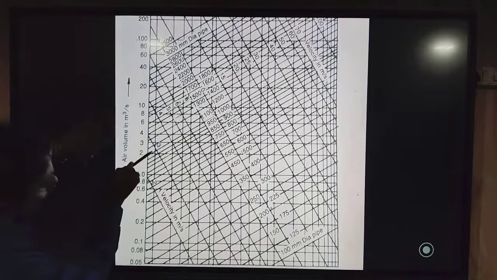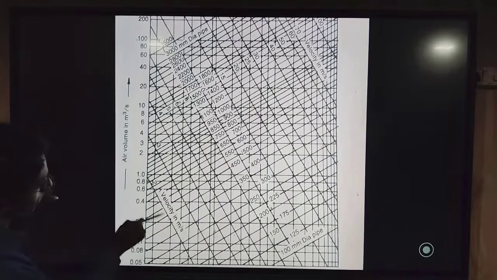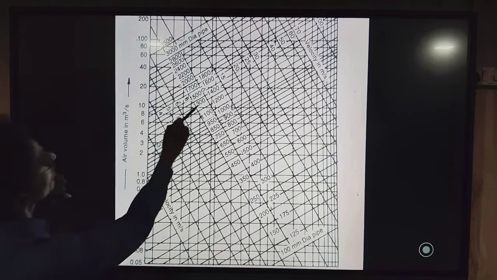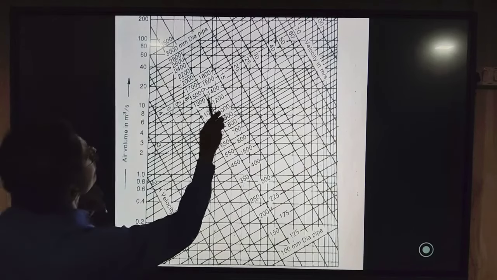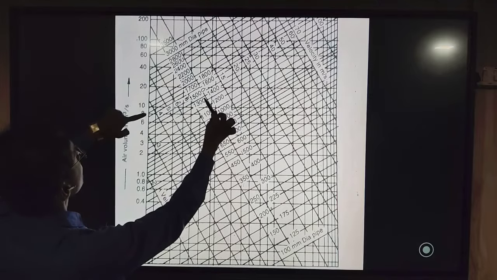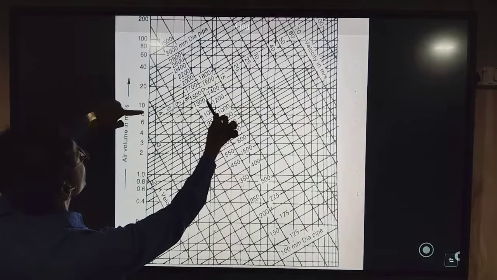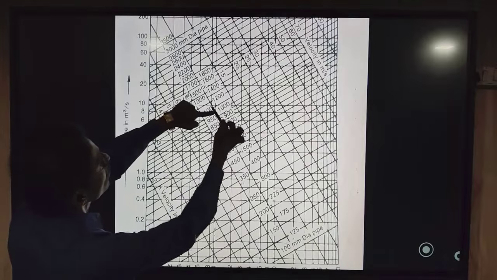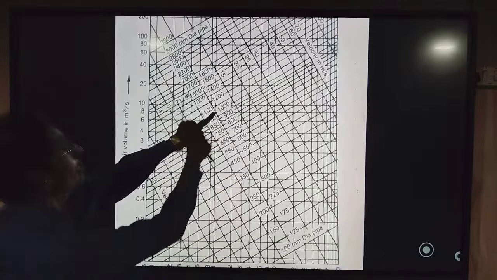These are the velocity lines, 2, 3, 4, 5, 6, 8, and this line I am showing with this pen is of 10 meter per second velocity. So we find the intersection point of two lines, one from the value 8 in a horizontal way, and the other inclined.